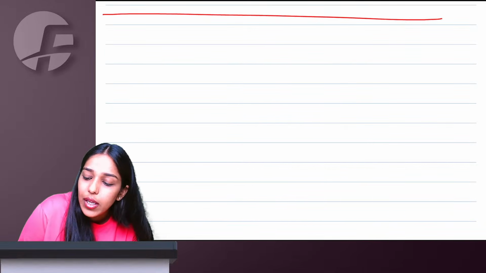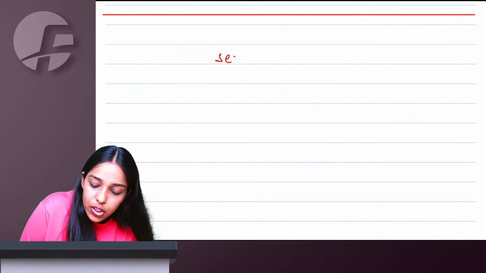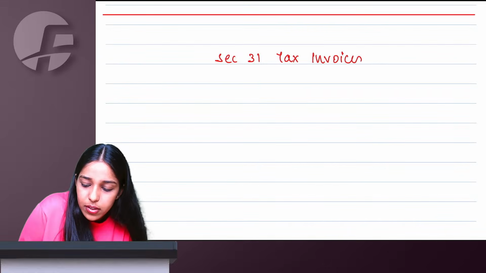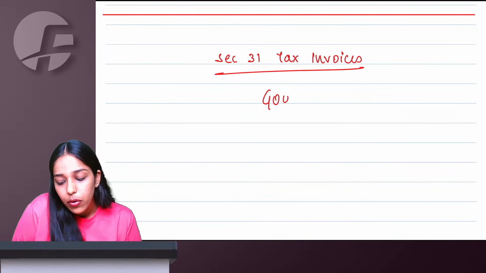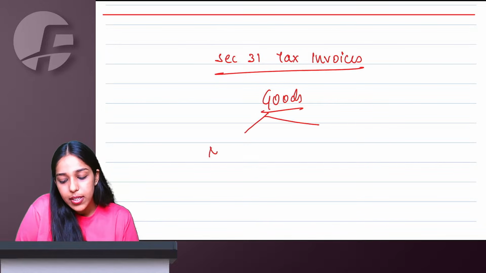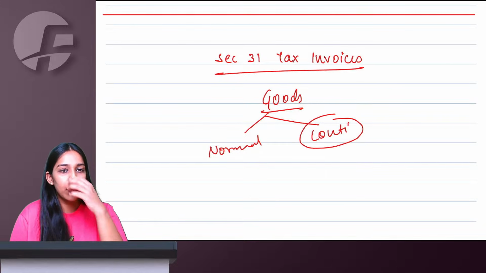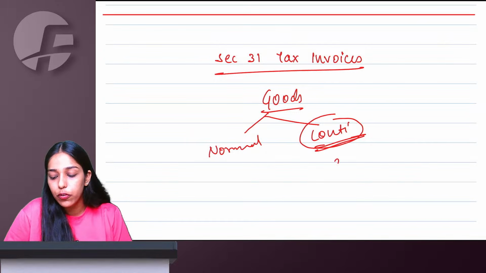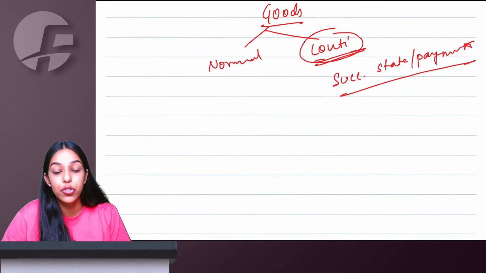Right, ma'am. Now that I am registered, what I will do, I will issue tax invoices. So section 31 talks about the last date to issue tax invoices and some other documents in GST. Talking about goods, there is a normal supply of goods or there is a continuous supply of goods. Continuous supply could be, let's say, oil supplied through a pipeline. Now, in case of continuous supply of goods, whenever the successive statements or payments are involved, whichever is earlier, that will be your last date to issue invoice.